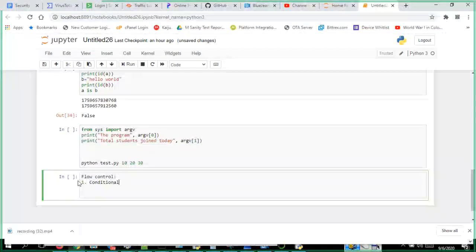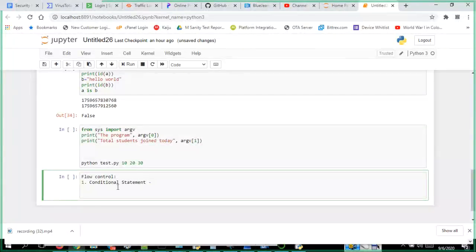conditional. This is called conditional statements. Anything in the program, whatever you write, is a statement only. A is equal to 10 is a statement. B is equal to 20 is also a statement. A single line is a statement. So everything is a statement.